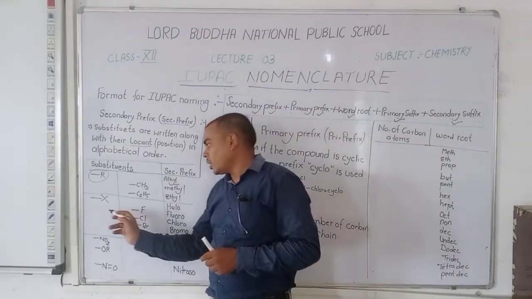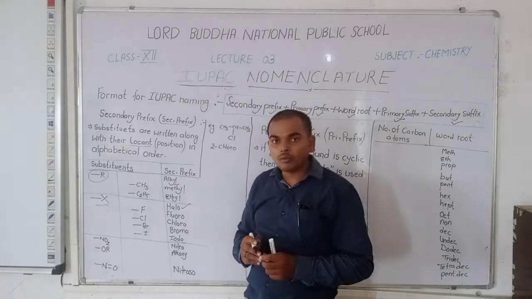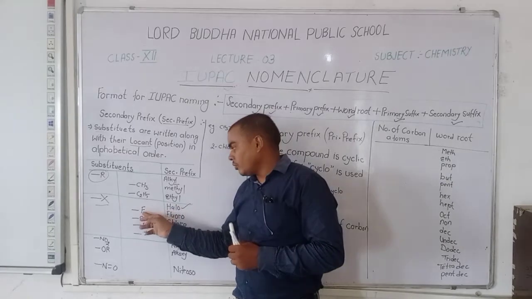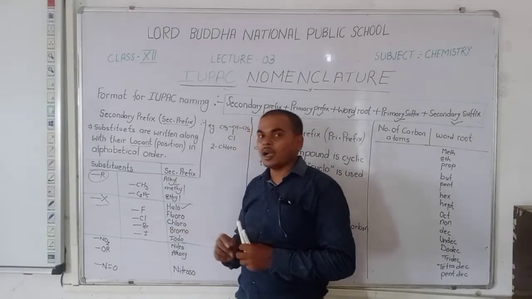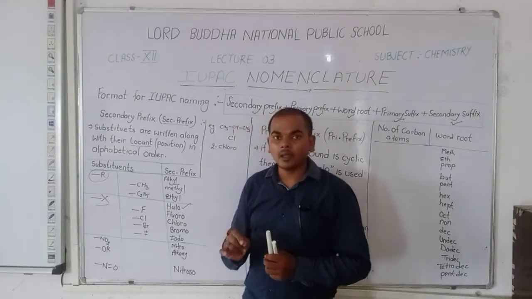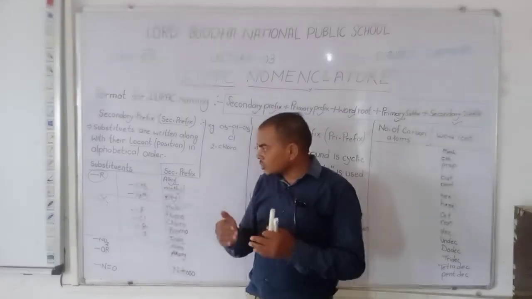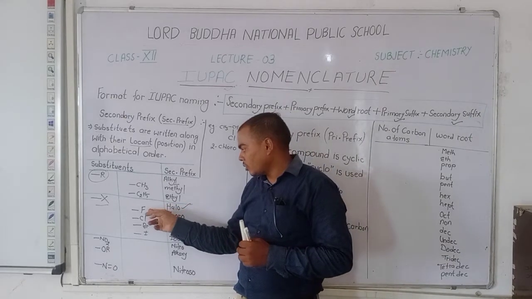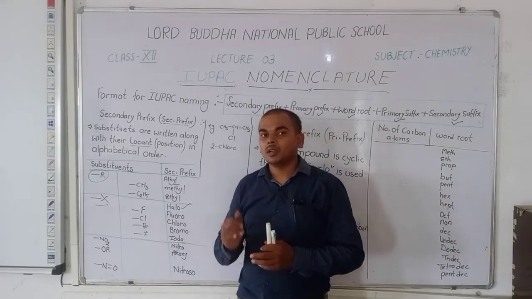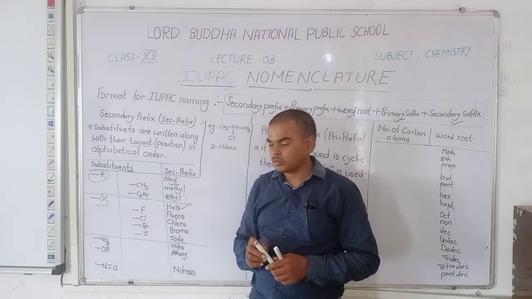Next, X. The X is the halo group, halo substituents. Halo is represented by F, Cl, Br, I. Here F is fluorine, Cl chlorine, Br bromine, I iodine. As substituents, fluorine is written as fluoro, chlorine as chloro, bromine as bromo, and iodine as iodo in the nomenclature of organic compounds.